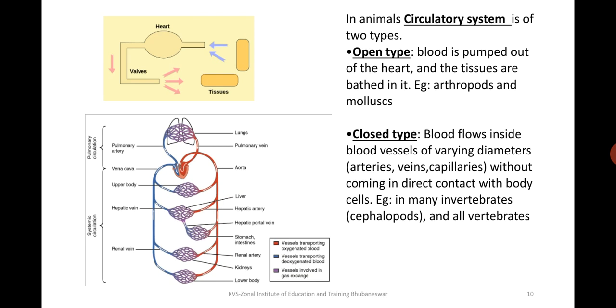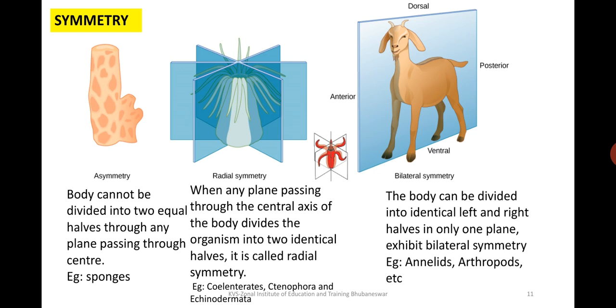An organism can have either an open system of circulation or a closed system of circulation.